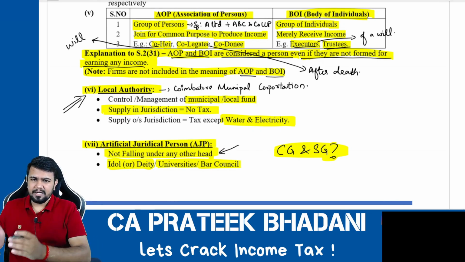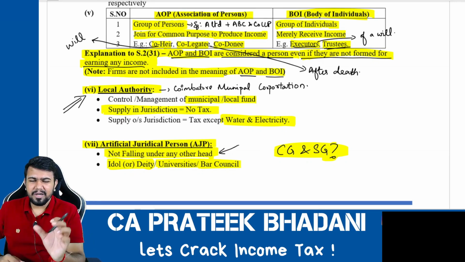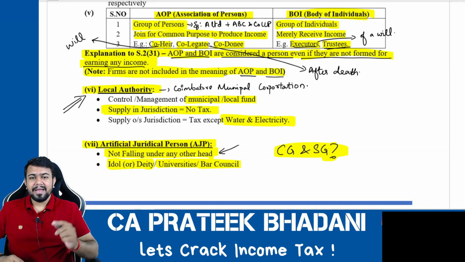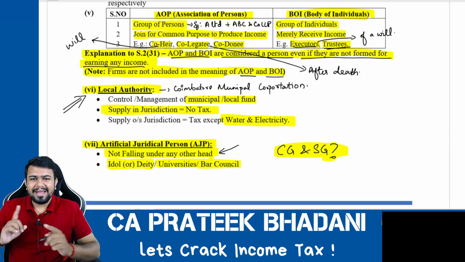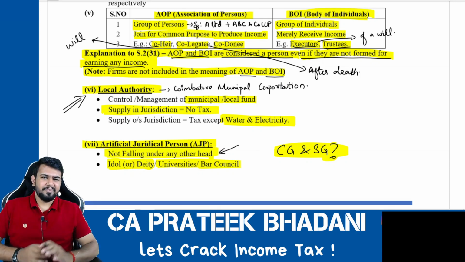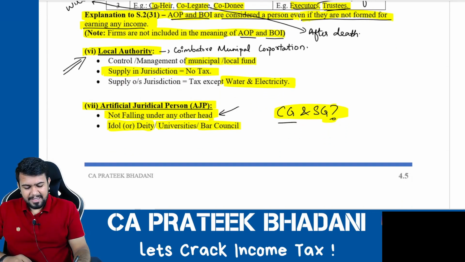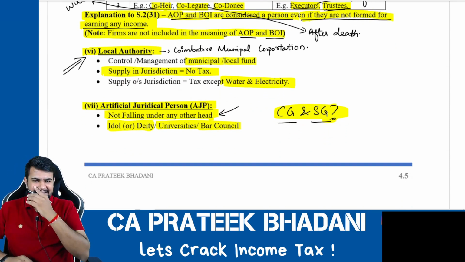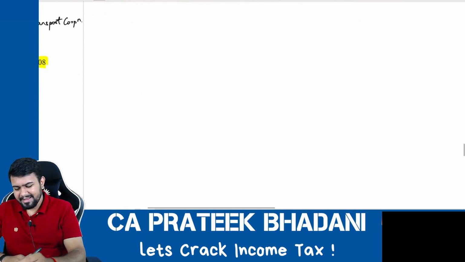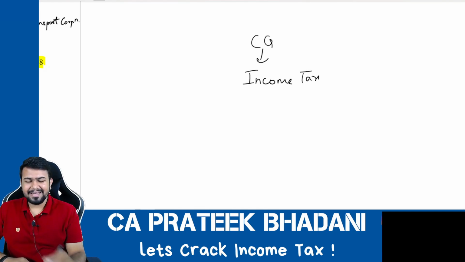Since only local authority is given, they could have easily written government. Government includes central government, state government, and local authority. But specifically, they wrote only local authority in the definition of person. It means they are deliberately trying to exclude central government and state government. You get my point? That is why central government and state government are not considered as person. And you know what is the reason? Very, very simple. Kanna, what is the income of the central government? Income tax. Income tax is only the income of the central government.